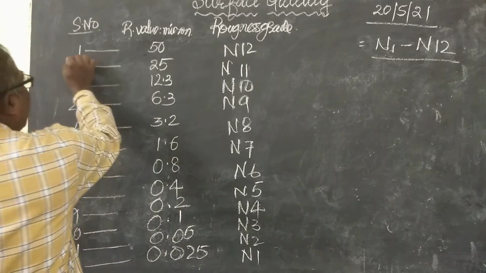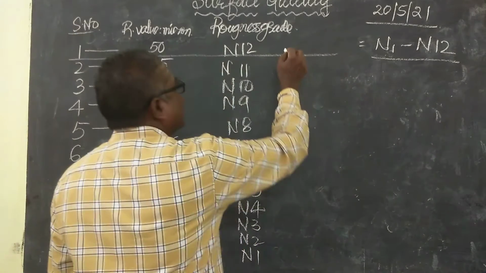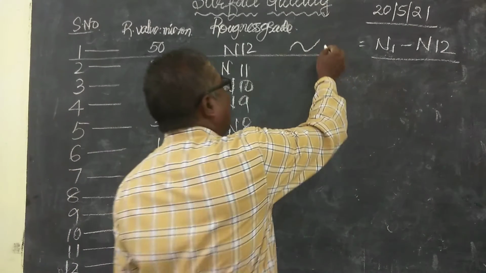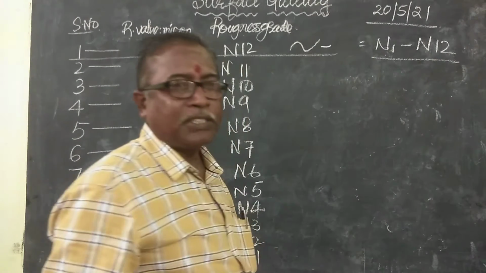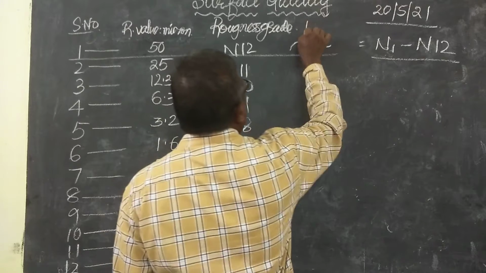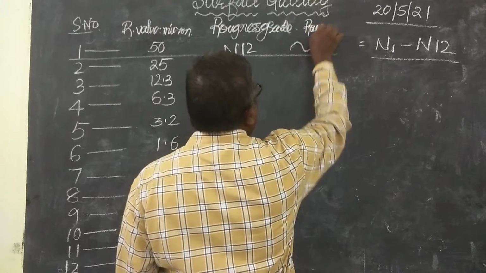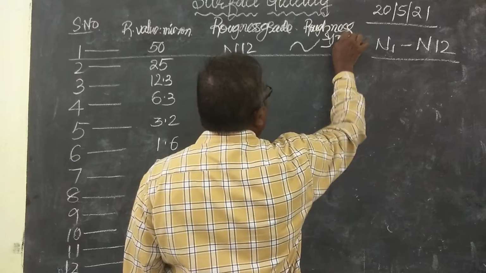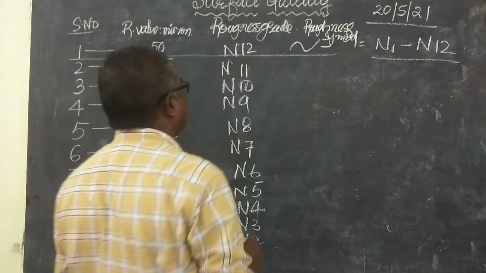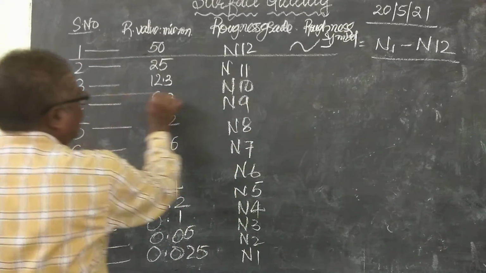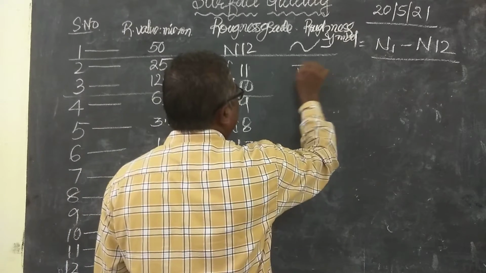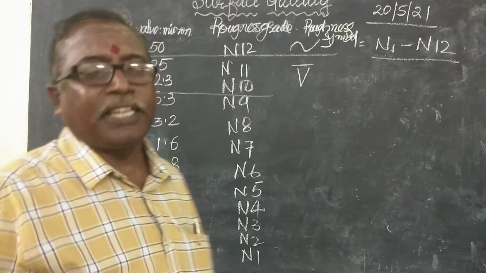Now you take the first one. The symbol will be given like this, otherwise a line will be given. These are the roughness symbols. Up to here, this will be the first triangle, the single triangle.